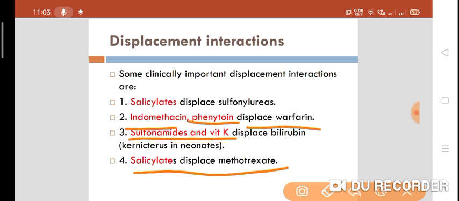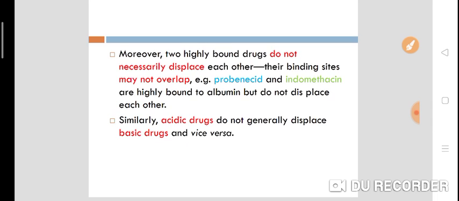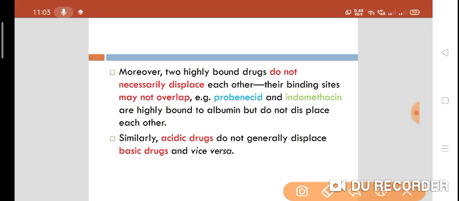It may increase the methotrexate toxicity. So all these are the displacement interactions which are related with the plasma protein binding. Now, one thing you should know, two highly plasma protein bound drugs do not necessarily displace each other.